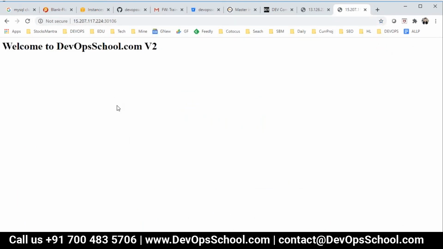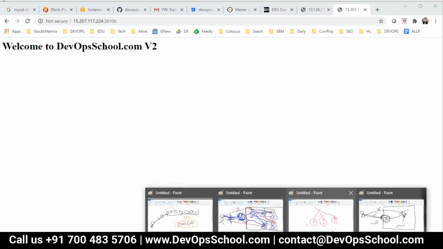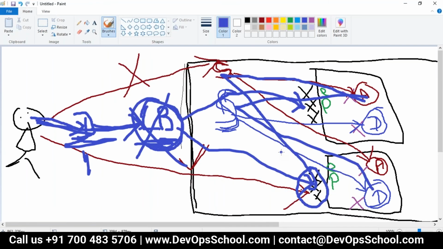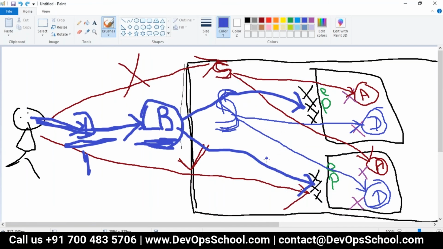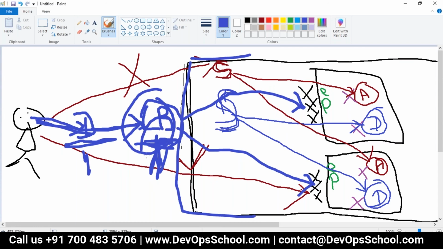See, any node of the cluster, because it exposes each node: master node, worker node, any node. But there is a drawback, guys. You won't hit the IP address. No, you will hit the load balancer actually. This load balancer is out of the cluster. See here, which load balancer? We call it the external load balancer.